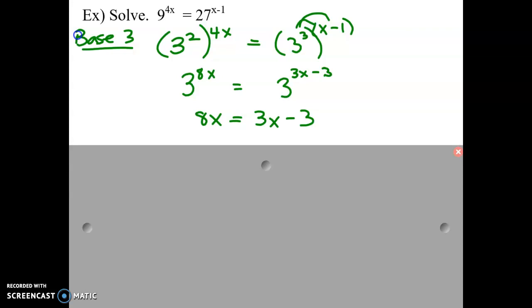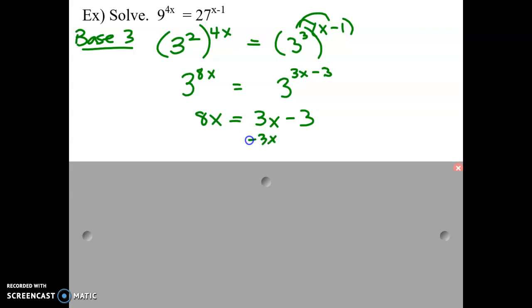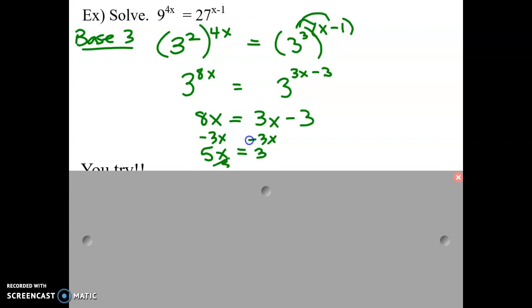So do we have to divide 8 over? So we'll move our 3x over here to be with our 8x. So we're left with 5x equals 3. And then when we divide out that 5, we're going to get x equals 3/5 for our answer. So again, this means that x in our exponent is 3/5. I did forget the negative, thank you. It is a minus 3 right here, so that'd be a minus 3/5.